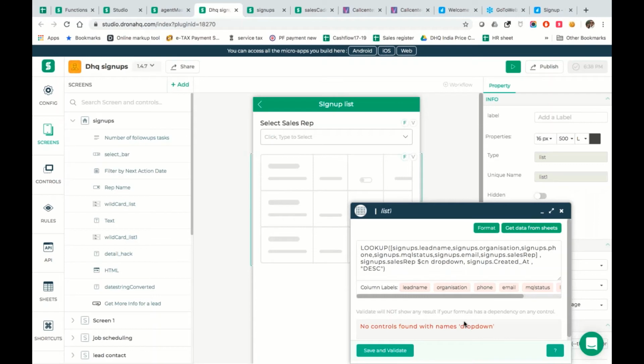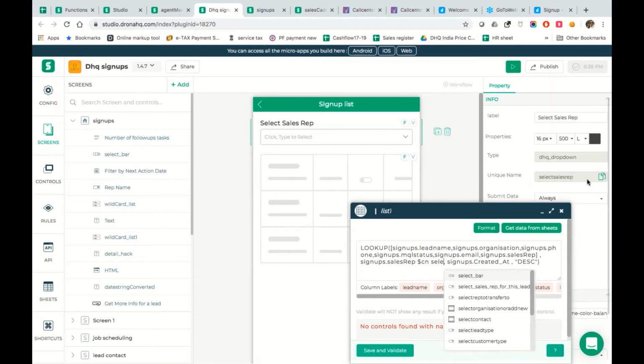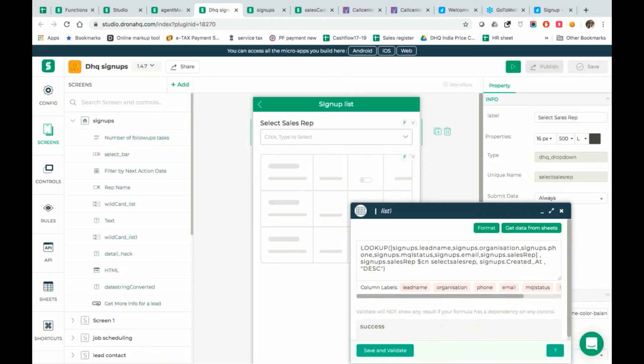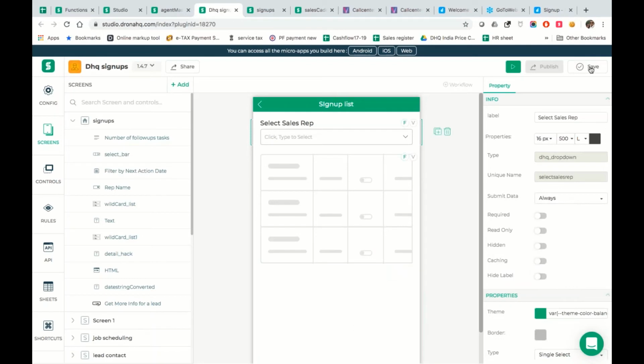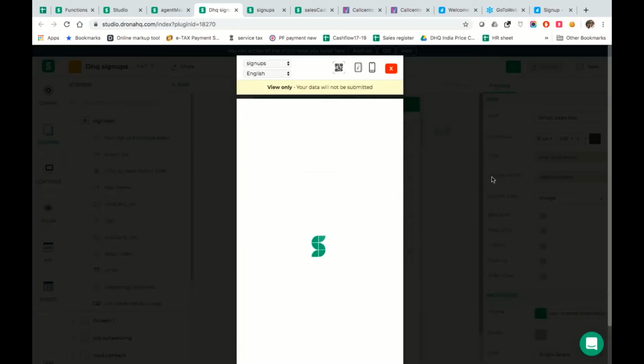So let's see if this validates. Oh, oops, it has taken drop down. So I'm going to use the name of what I've just added over here, right? The name of this is select sales rep. Select sales rep, and yes, now we find it here. Now let's do a little bit of a trick on this, and let's see if this has become a bit more dynamic. If it has, then we can move further and add a little bit more data to this, right?